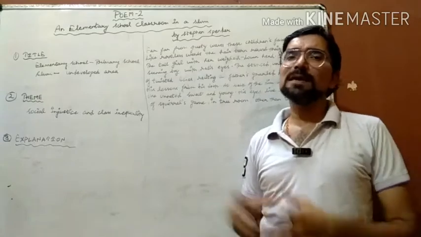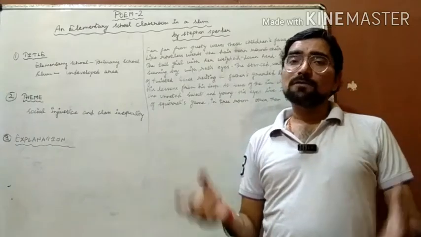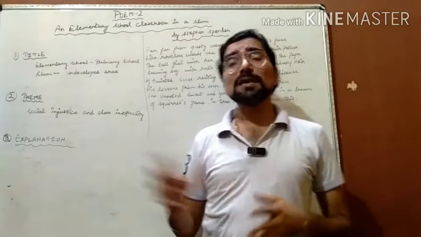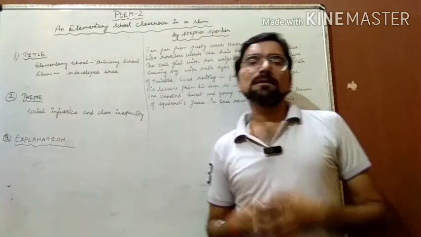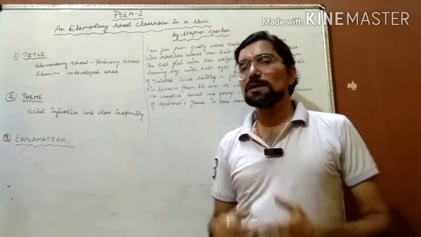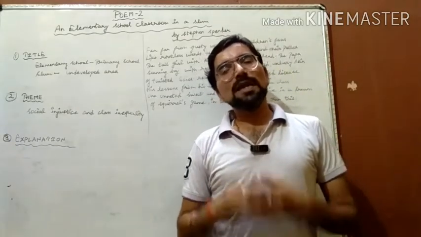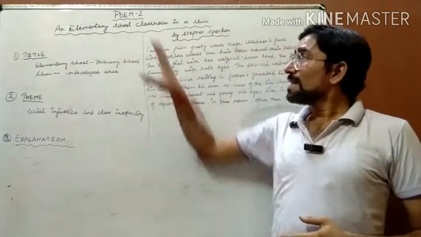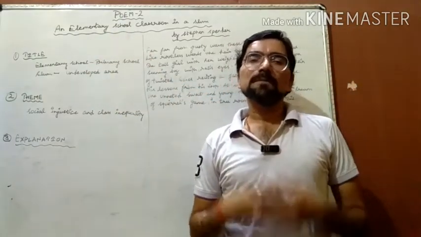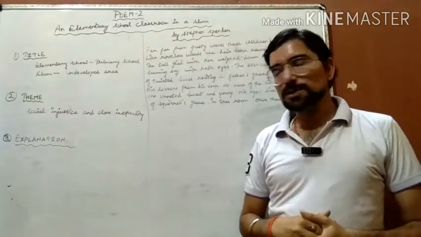In this poem, the theme gives us a glimpse, and the glimpse of the poem is that the powerful and authoritative people must step forward for the development of these children. The poet also wants every child in the classroom of the elementary school to be educated. They must be educated.